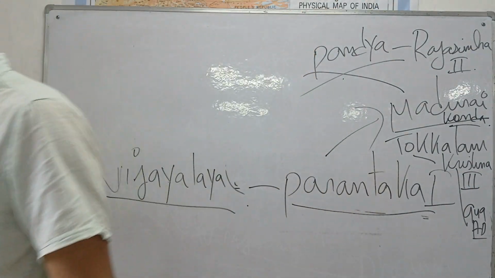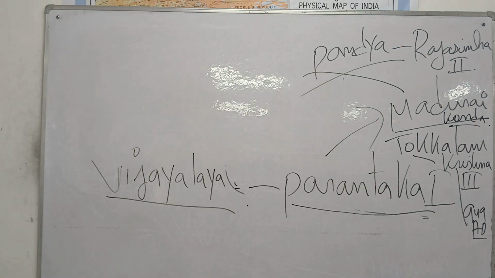However, he was defeated by King Krishna. Who was this Krishna?